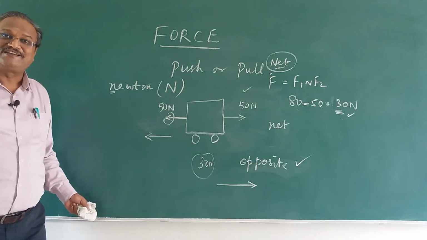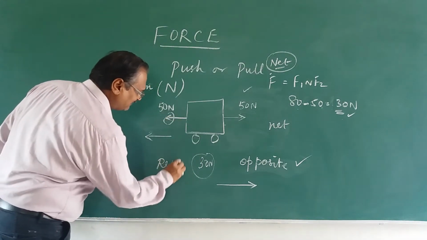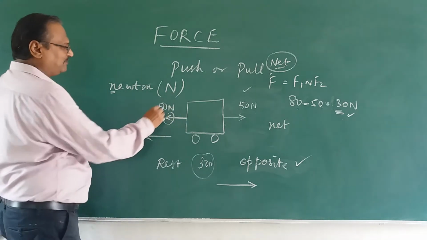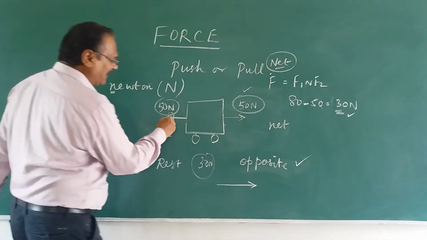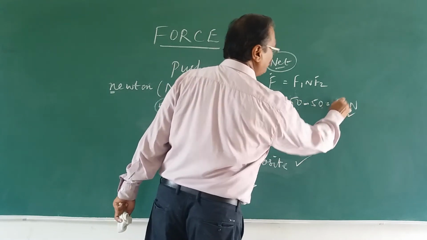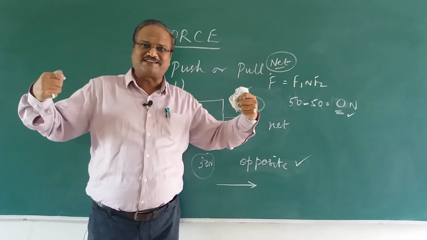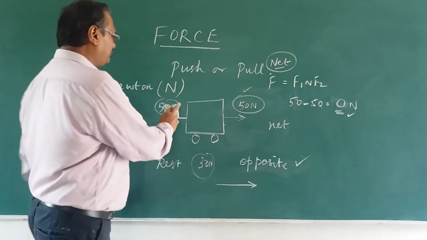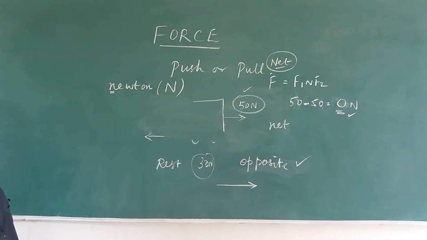Then what will happen? The body will be stationary. The body will be at rest. Why is it at rest? Forces are acting, but the body is at rest. Why? Because these two forces in magnitude they are equal and in direction they are opposite. So 50 minus 50 will be equal to 0 Newton. Force is acting, but they are equal and opposite. Then the net force will be 0. So the body will be stationary. So this is the basic concept of force.